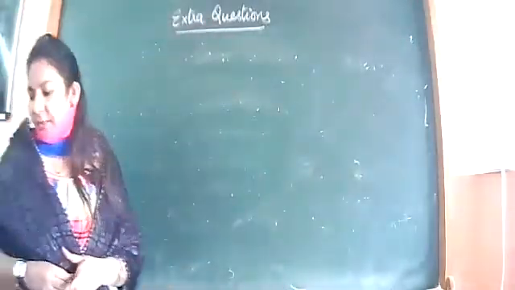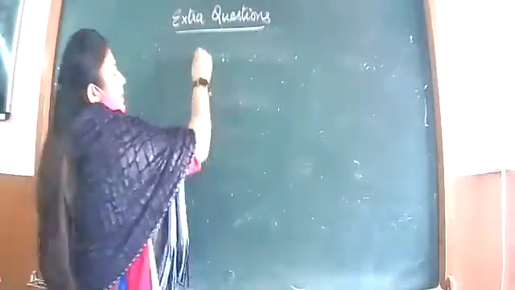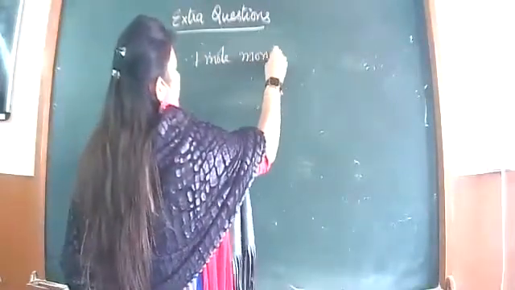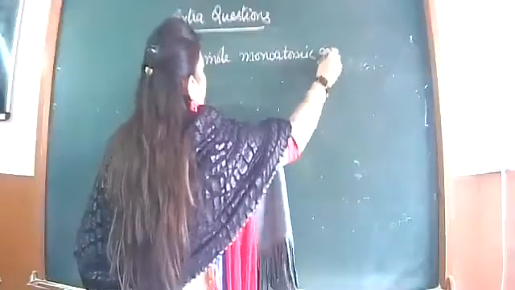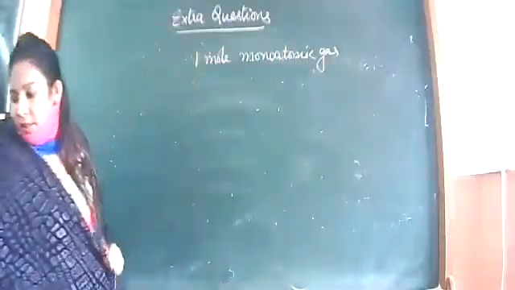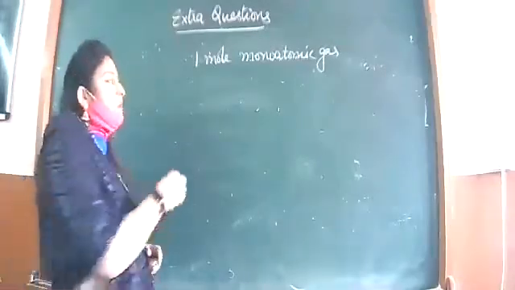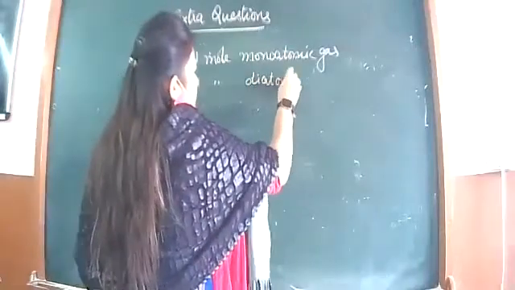Next question: 1 mole of an ideal monoatomic gas is mixed with 1 mole of diatomic gas.